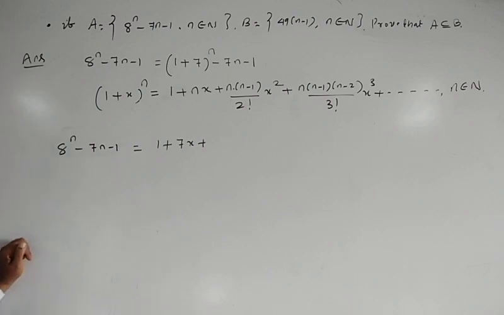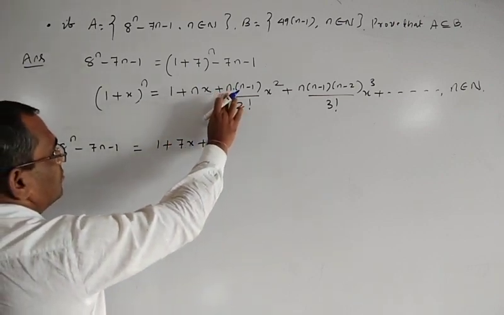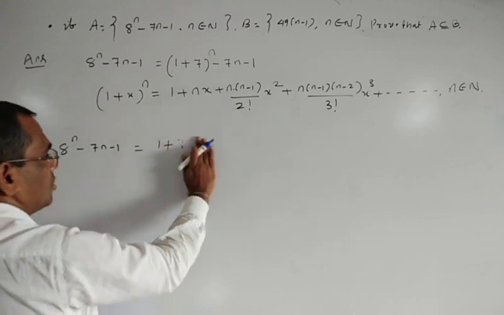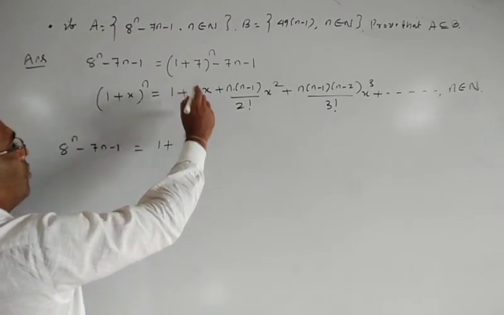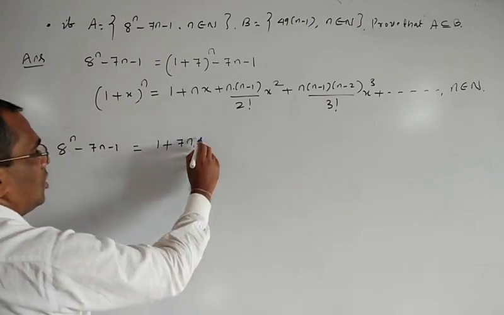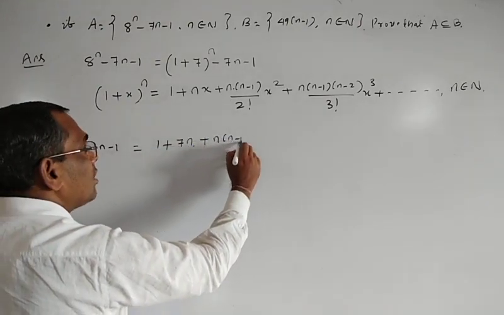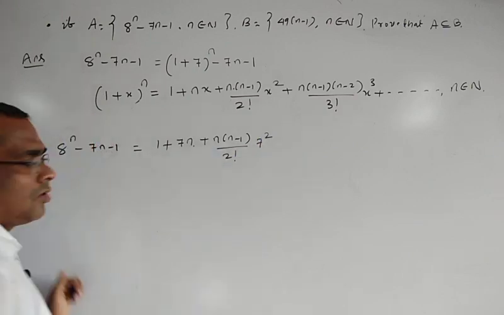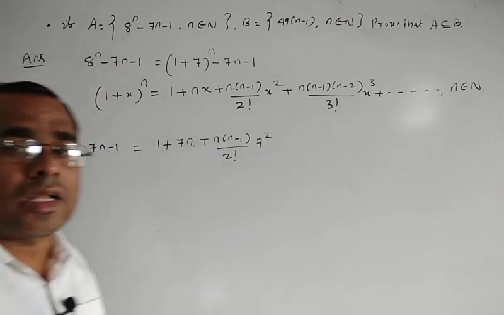Okay. 1 plus 7n, here this is n, x means 7, plus n into n minus 1 by 2 factorial into 7 square. What is 2 factorial? 2 factorial means 1 into 2.